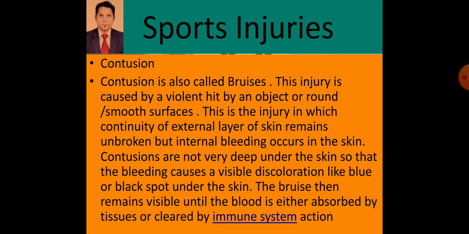Round surface we can understand as something like a cylindrical object. Smooth surface is where the surface is smooth. So when these types of surfaces hit the skin or the body, they cause contusion.